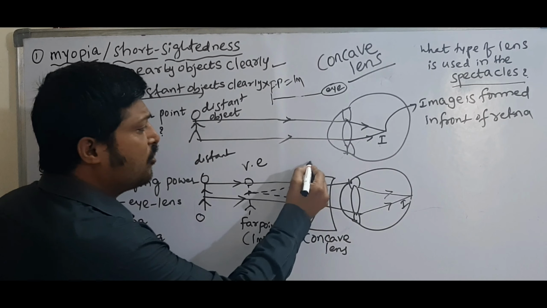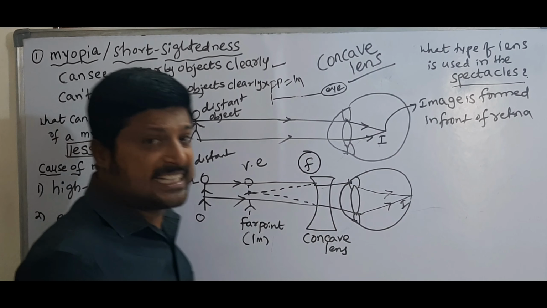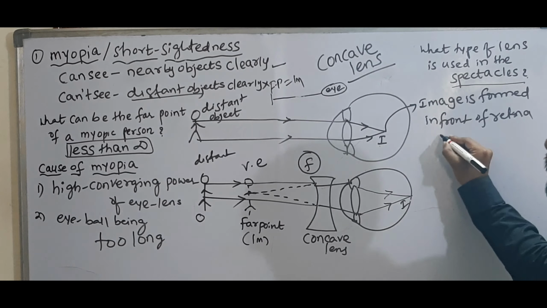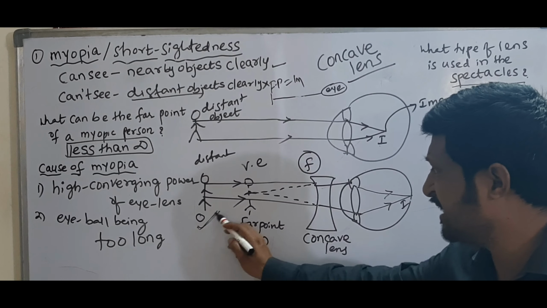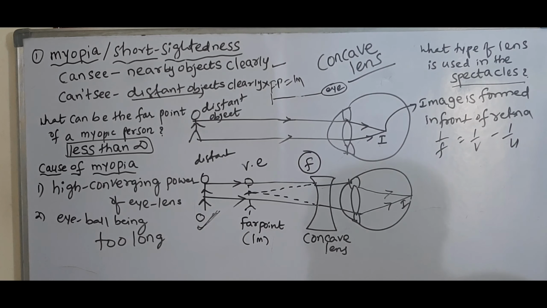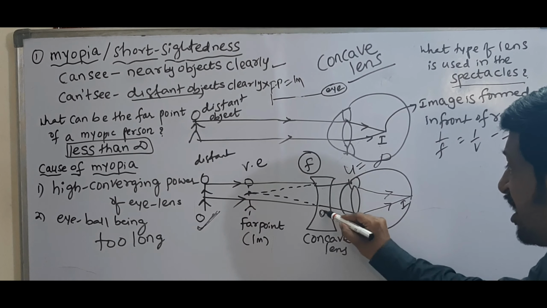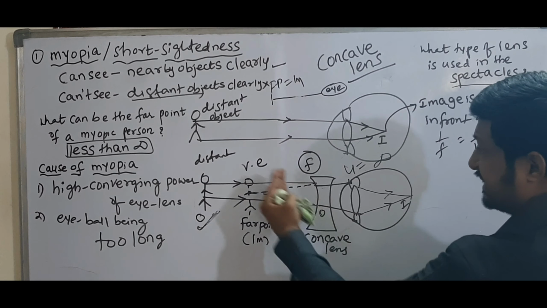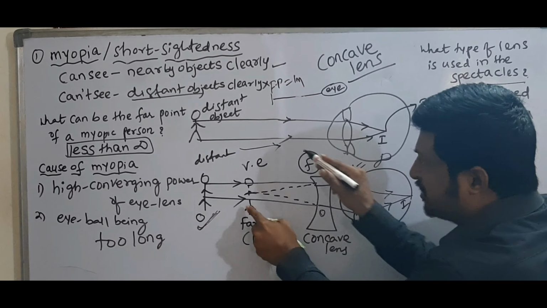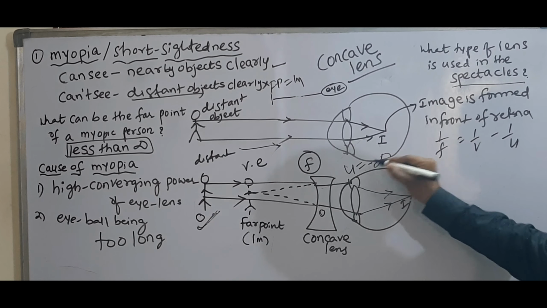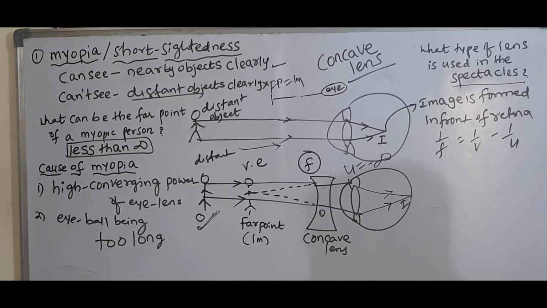Then calculate how much focal length of concave lens is required. Now we know very well the lens formula: 1/f = 1/v minus 1/u. We know where the object is. Object is at infinite distance, so u is infinity. See here, this is the optic center and these are the incident rays. Measuring the object distance, we move opposite to the incident rays, so u is taken as negative, that means minus infinity.